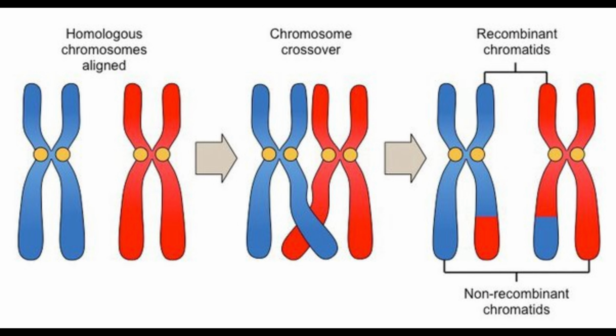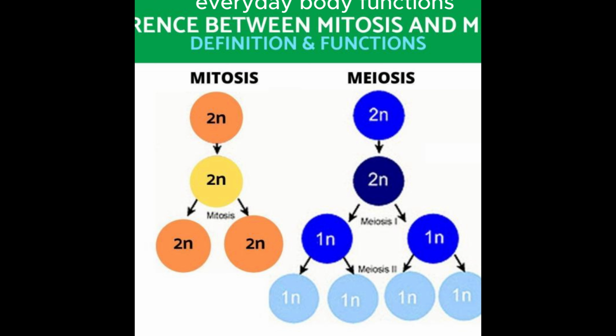Because of this, meiosis creates variety among offspring, which is important for evolution and survival in changing environments. So, while mitosis creates identical cells for everyday body functions, meiosis creates unique cells for reproduction, helping pass along a mix of traits from parents to children.